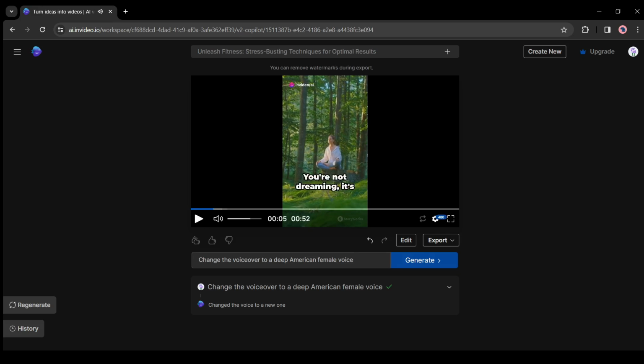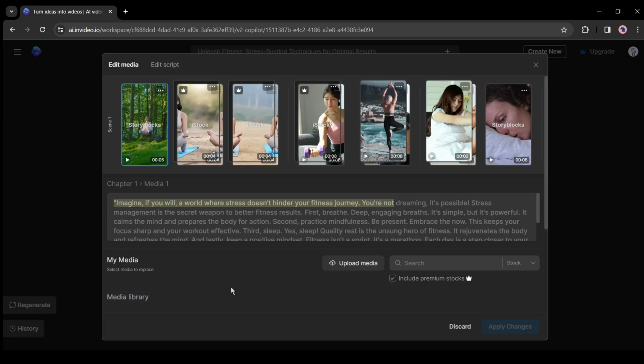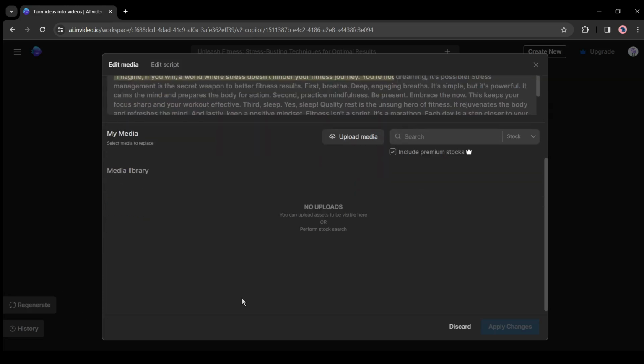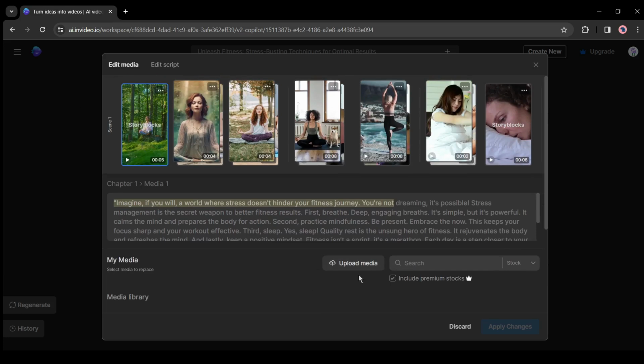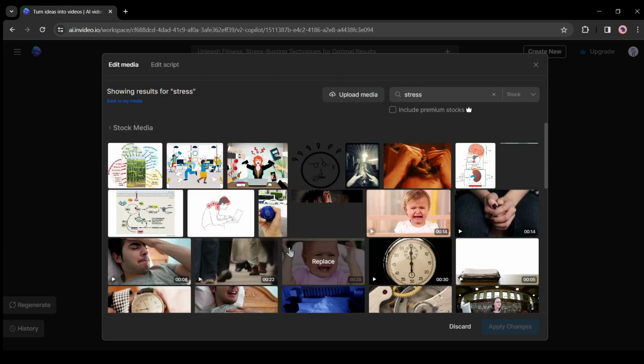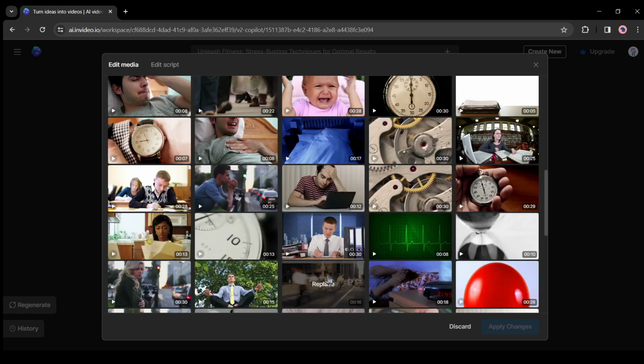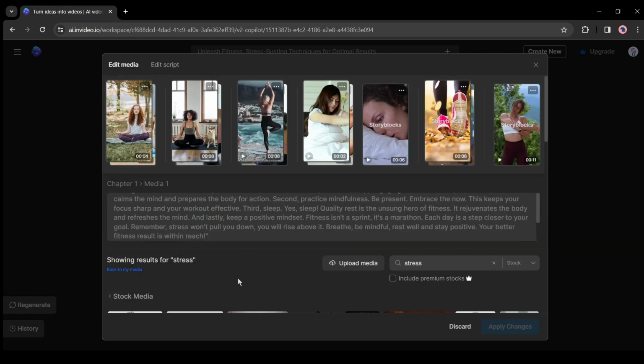Now let me show you another way to edit this video. If you click Edit under this video, this will bring up a screen displaying all the scenes. You have the freedom to upload your own media or select from Invideo AI's extensive stock library, offering 8 million royalty-free clips from the top-tier sources like Shutterstock and iStock. Just pick one of the best scenes and then hit apply.